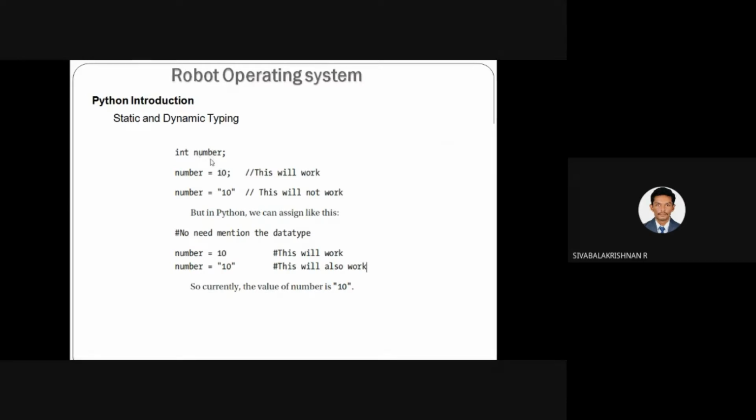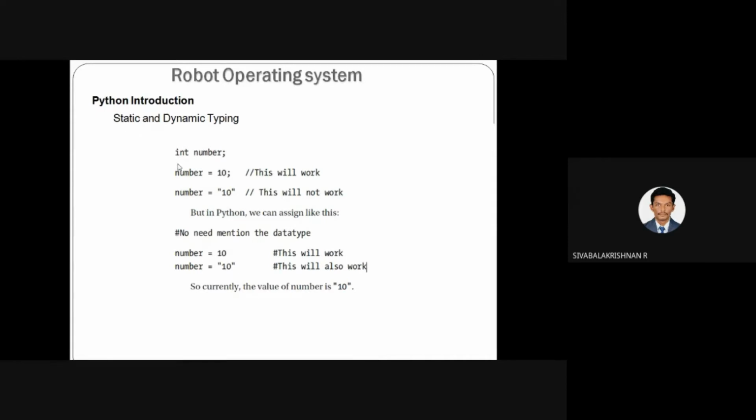Here I am having a variable number. So this number is a variable. It should be declared before it is used. So you can declare this number variable as a string or integer or float. Usually we use this kind of declaration in a C++ or C program.